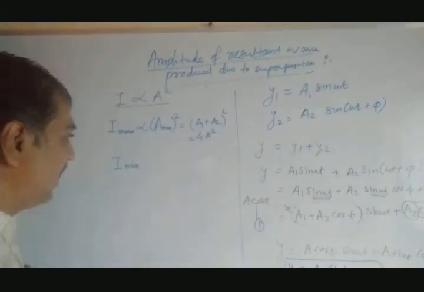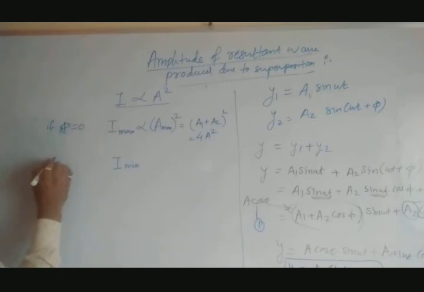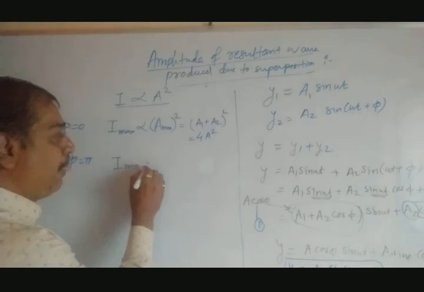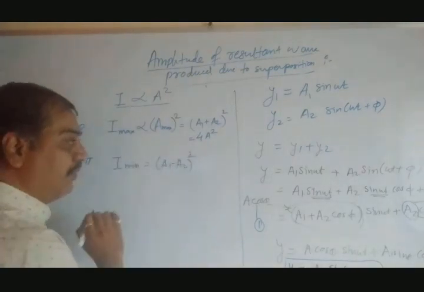Let's go next. Intensity is minimum. This is maximum when phi equal to 0. If phi equal to pi radian or 180 degrees, in that case I minimum is what? A1 minus A2 whole square.